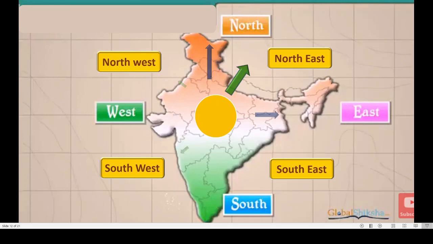And here we can see Arabian Sea. Our Maharashtra is to the southwest, we can say. Exactly, Gujarat is to the west of our India. Got this, students?